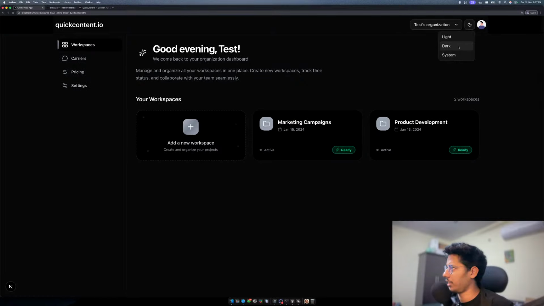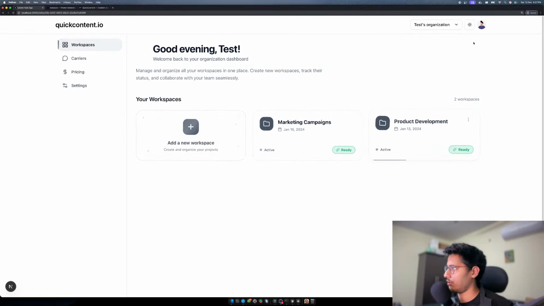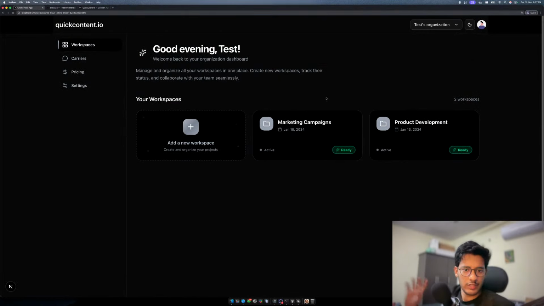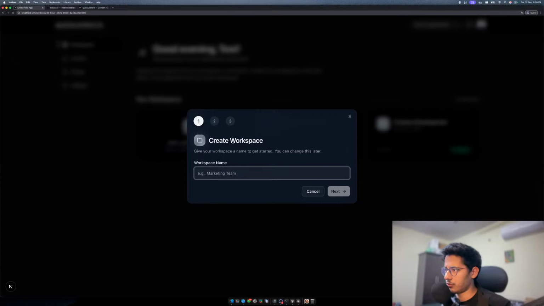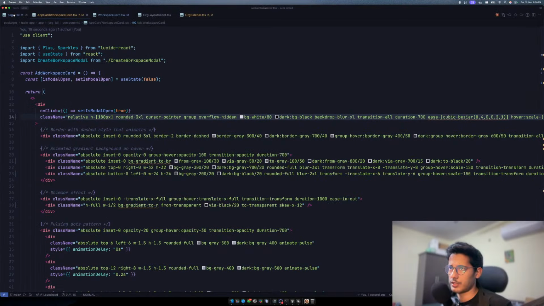And if we go to the light version, this should look great. And the dark version also looks great. Let's keep it to the dark right now. Okay, so the first thing we have to do is fix this create workspace, whatever this create workspace thing is.